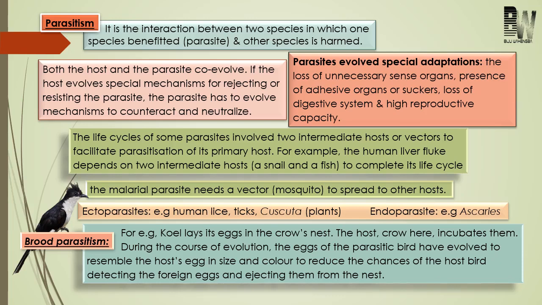Here, hosts can evolve many mechanisms to protect themselves from where? From the parasite. But on the other side, the parasite will also evolve new mechanisms to counteract such modifications which take place in the host. That is, both host and parasite will co-evolve.